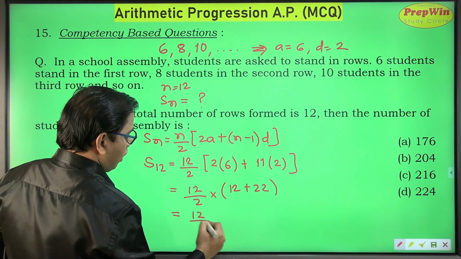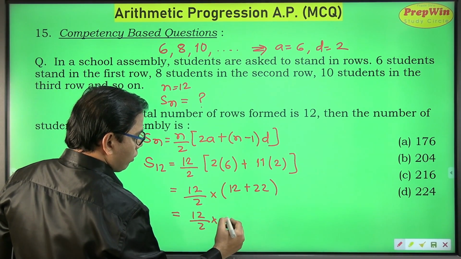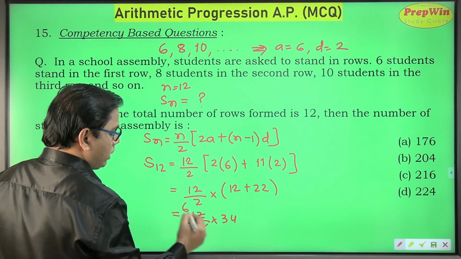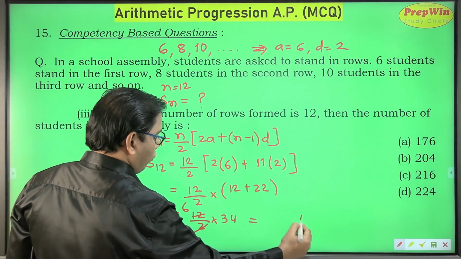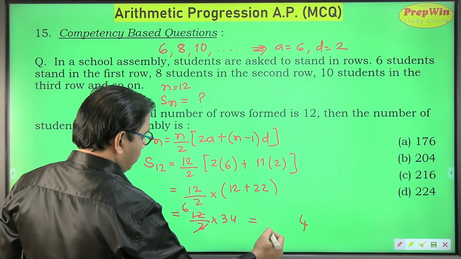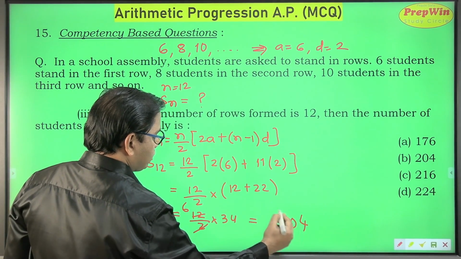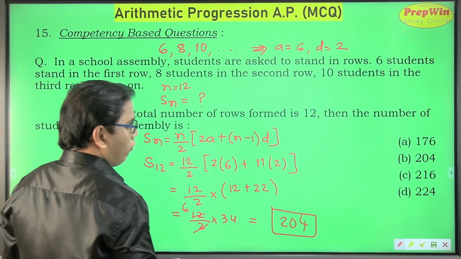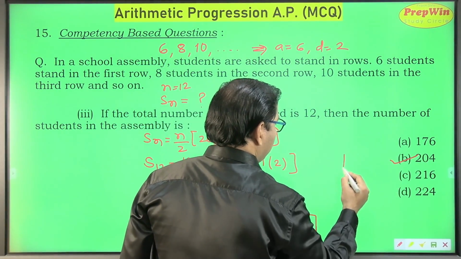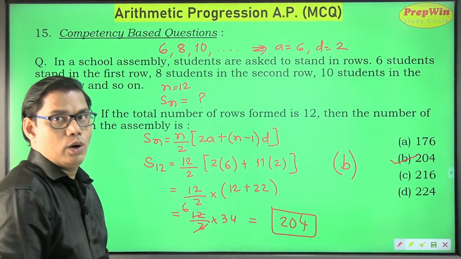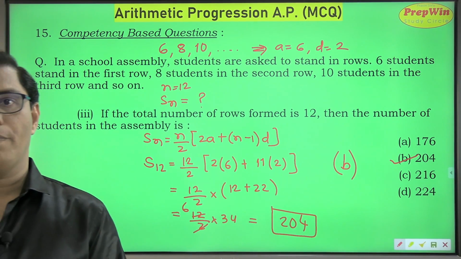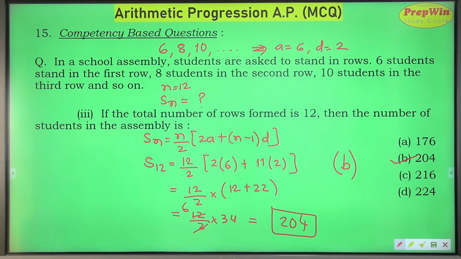So 12 upon 2 into what? 34. 6 into 34 is 204. So my correct option is option B. The total number of students standing for assembly in 12 rows is 204.